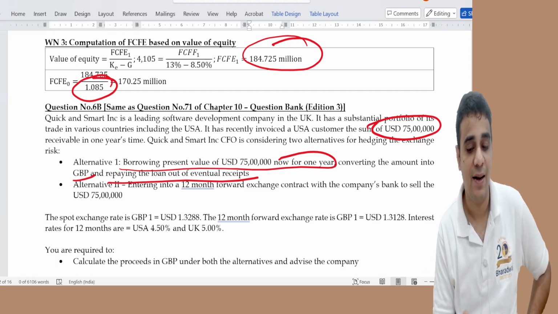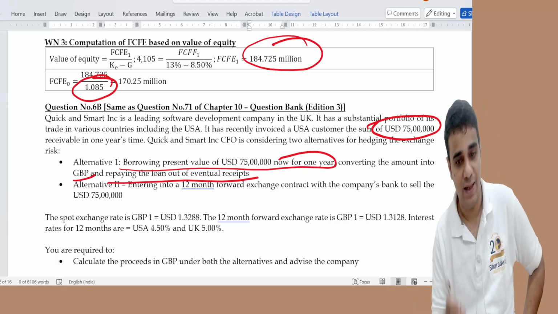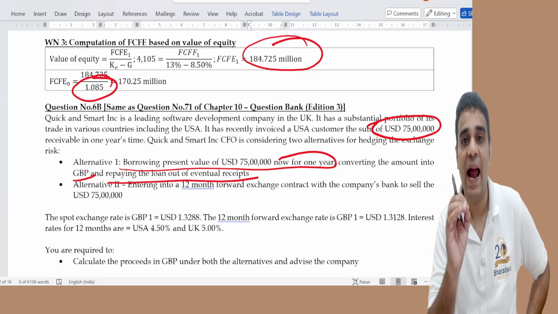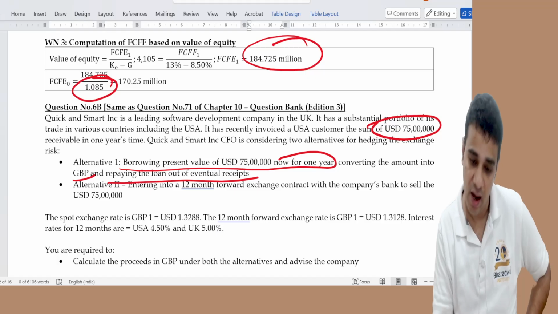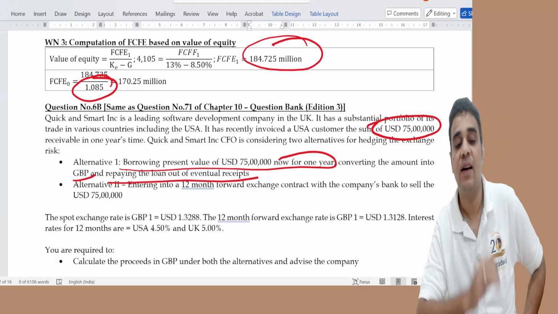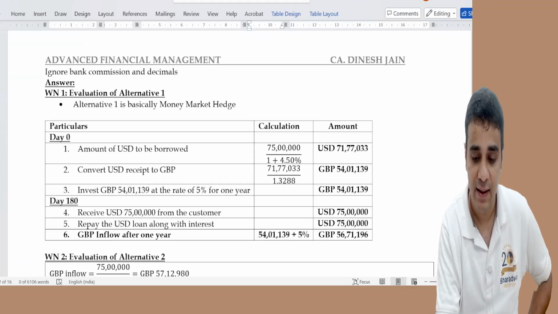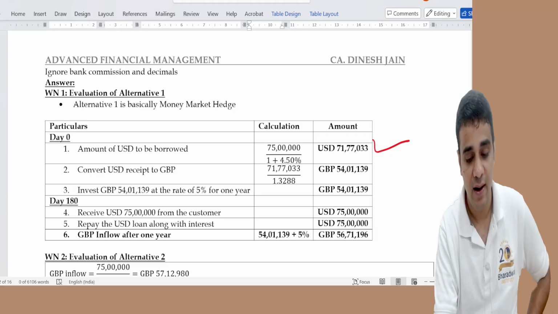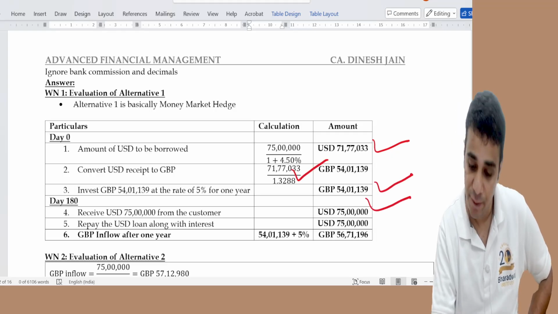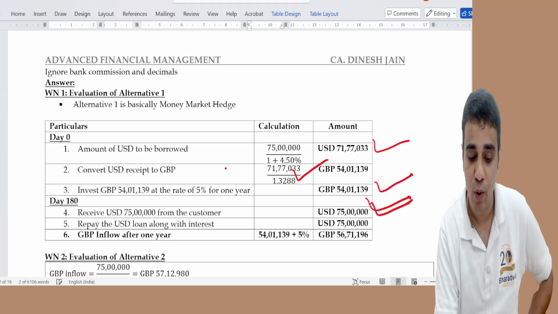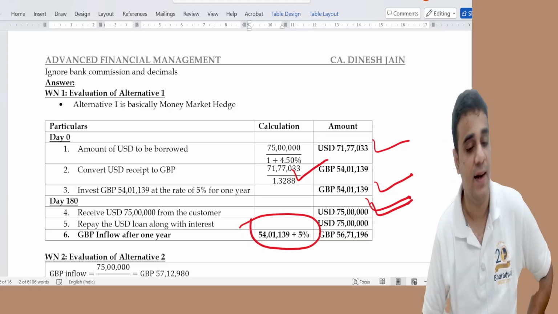In a money market hedge, if you have a receivable, you find the present value by dividing by the interest rate, take a loan, convert into home currency, and create a deposit. This is what I have done: 75 lakh loan taken, converted to GBP, deposit created, received from the customer, repaid the loan and GBP along with interest. Money market hedge question.